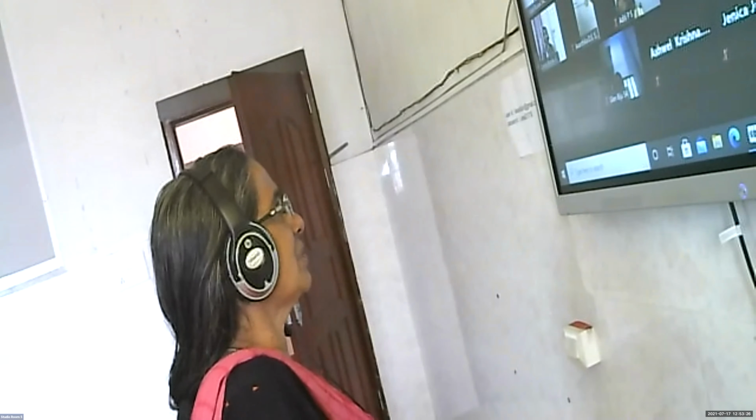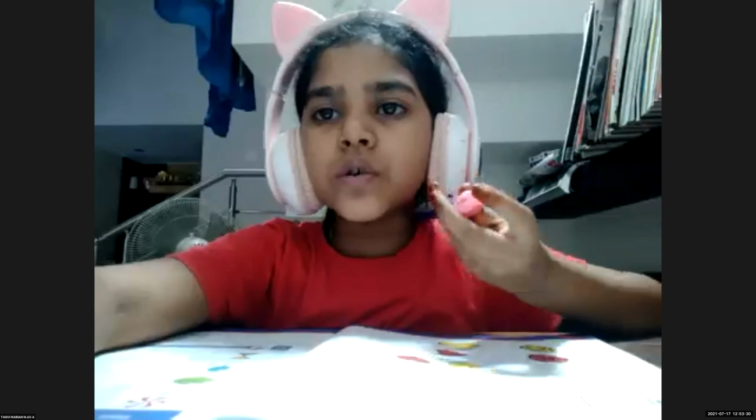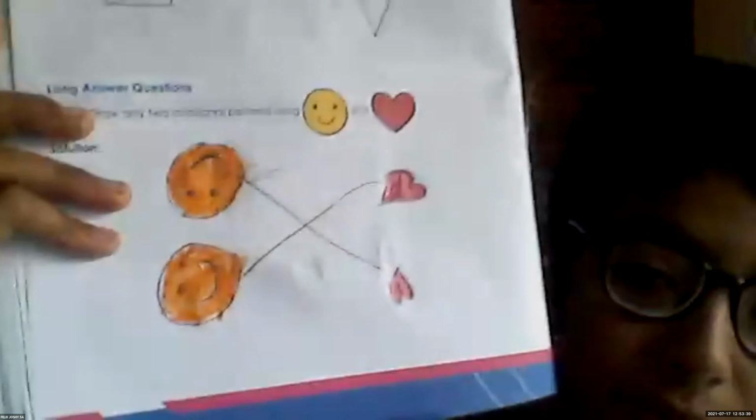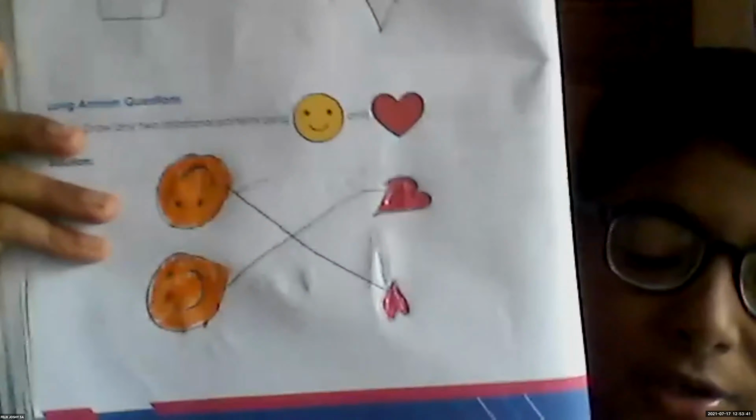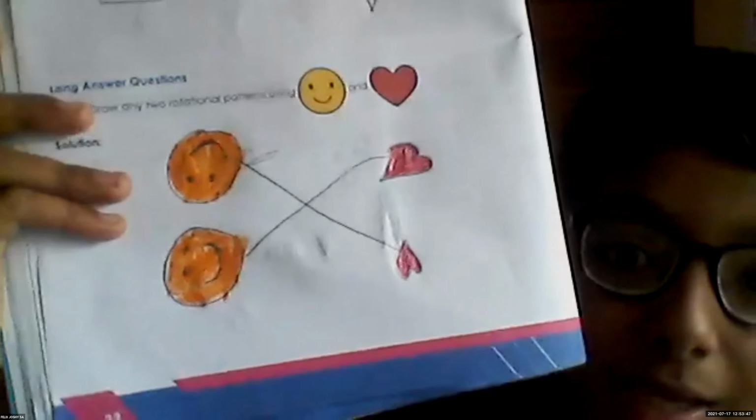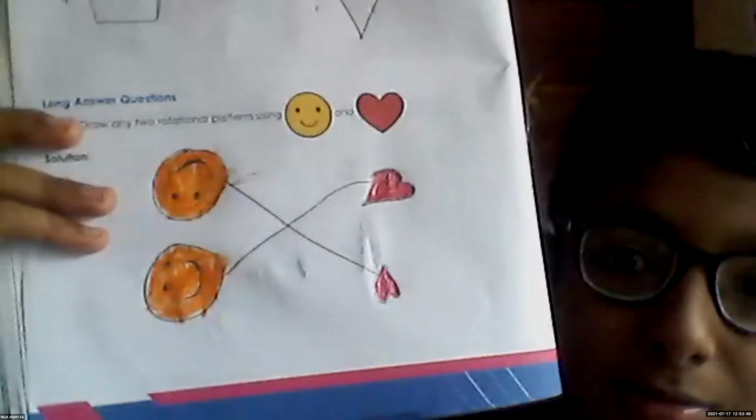Why is it like this? Emoji. Ma'am, we can do the next question also. Yes, and next question. Because I drew the emoji and the heart in different shapes, so it was like that. So I matched it with the same. Okay, okay. First the emoji is upside down, so the second, the heart, is upside down. Was there any difficulty in identifying?